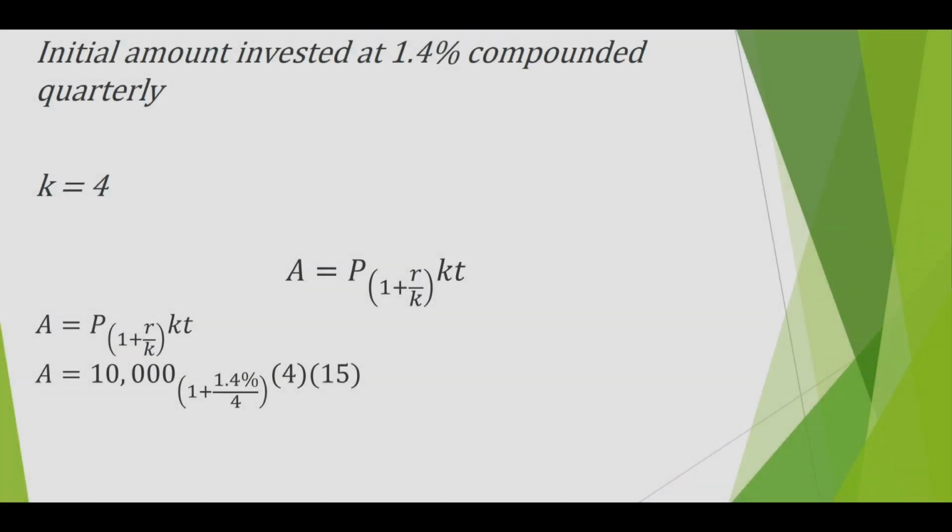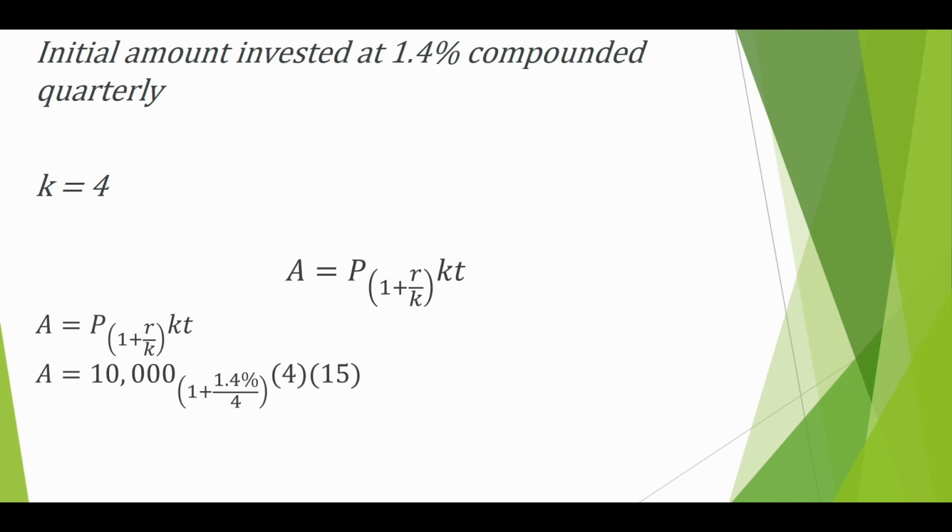And lastly, Bank 3 offers an interest rate of 1.4% compounded quarterly, leading to an estimated future value of roughly 12,332.26 pesos. Initial amount invested at 1.4% compounded quarterly. The K here will be 4. Let's substitute the given values into the formula. We have A is equal to 10,000 times the quantity of 1 plus 1.4% over 4, raised to the power